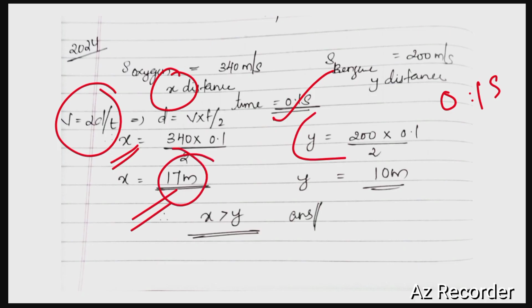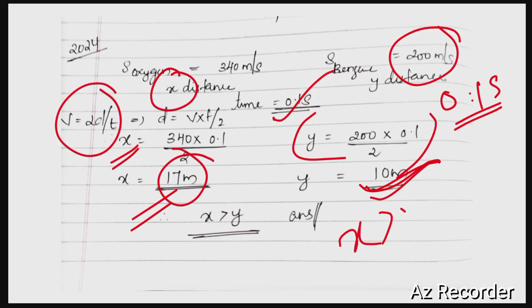In a similar fashion, we can calculate the value of y. Y is the distance traveled in benzene for the echo to be heard. Y is equal to the velocity of sound in benzene, 200, into the minimum time required for the formation of echo, 0.1 seconds, divided by 2. Upon solving, we get 10 meters. Clearly, we can conclude that x is greater than y.